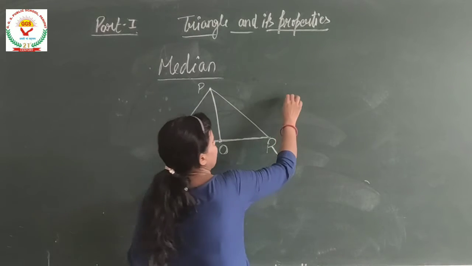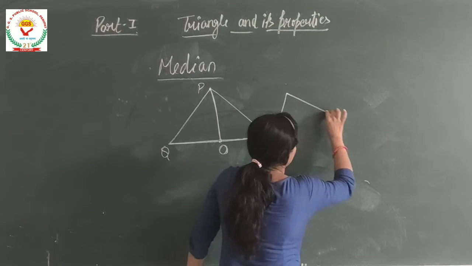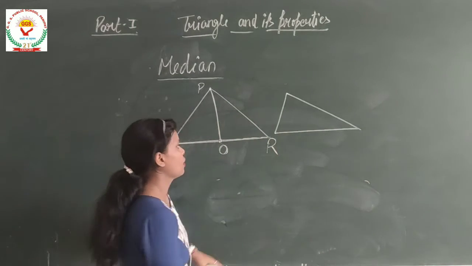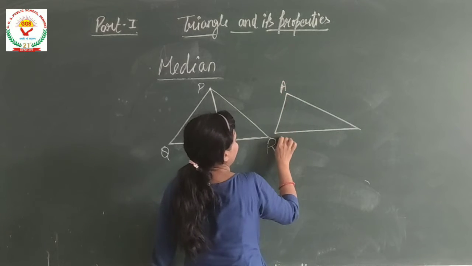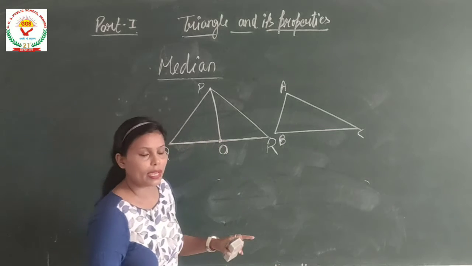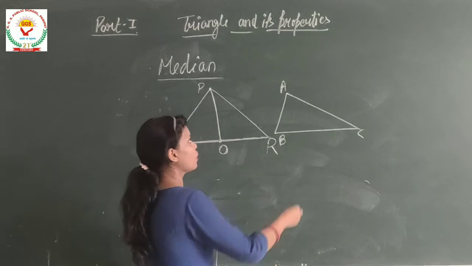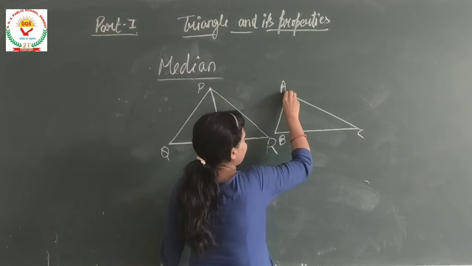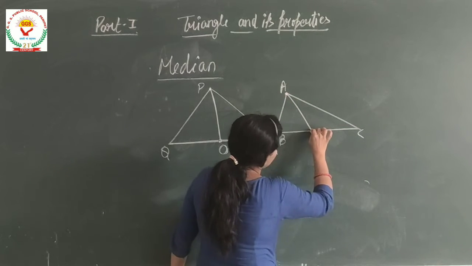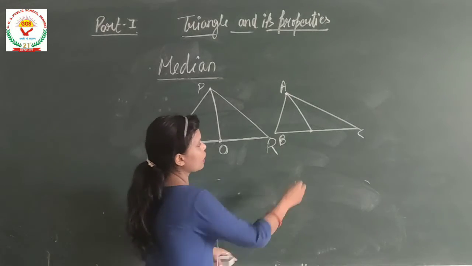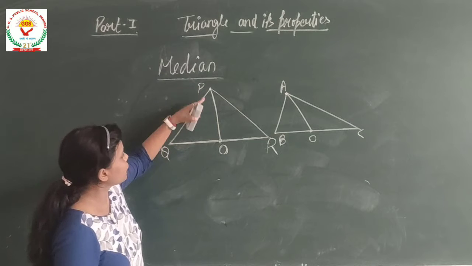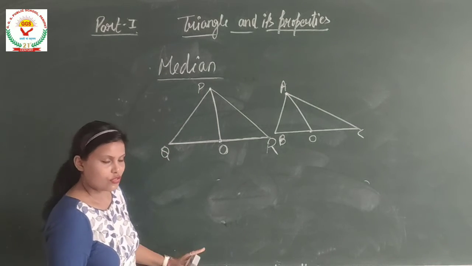Okay. Now, if we talk about this triangle ABC, and I want to make a median on it, I will join this vertex to the midpoint of BC. So, this will be the median. AO will be the median of this triangle and PO is the median of this triangle.